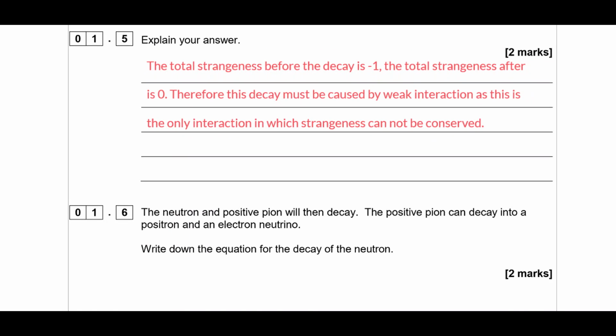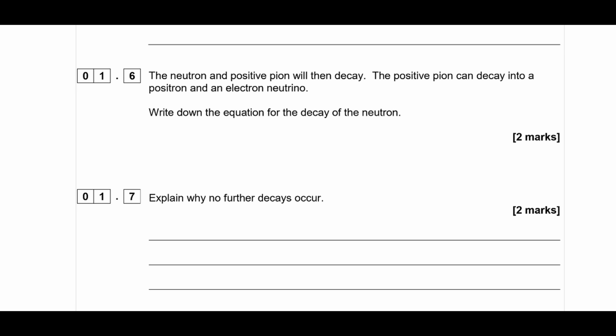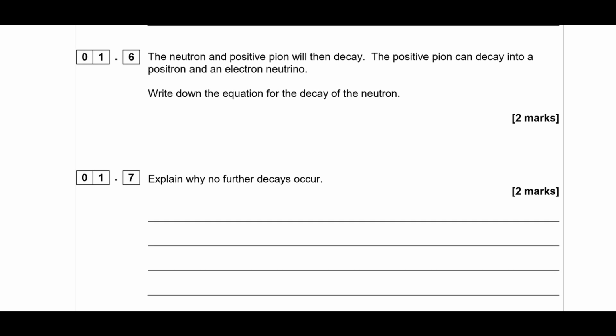Okay, so moving on to part 6. The neutron and the positive pion will then decay. The positive pion can decay into a positron and an electron neutrino. Write the equation for this. So we've got a neutron to start with, and we're going to produce a beta minus particle, because remember we're producing a proton, so we need the charges to cancel out, and now we need to make an anti-electron neutrino.